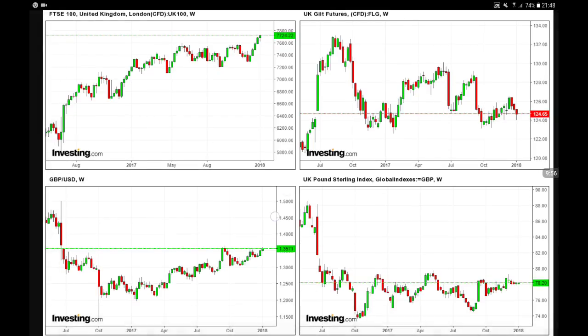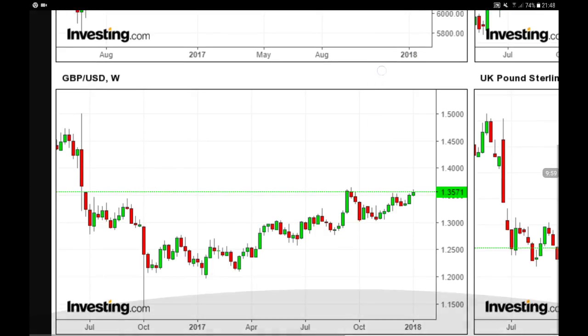Now let's have a look at the currency, the Great British Pound versus the US dollar. That's called the cable. You can clearly see that 2017 was a bullish year for the Great British Pound. We are still making lower highs each month, and now we are at a critical level.